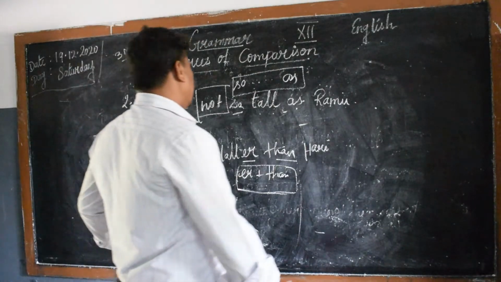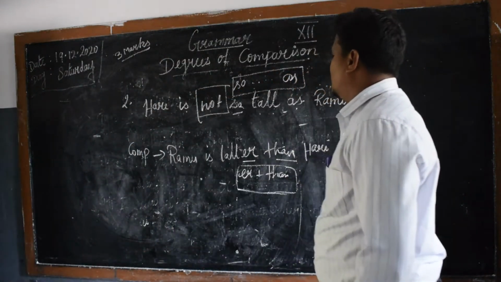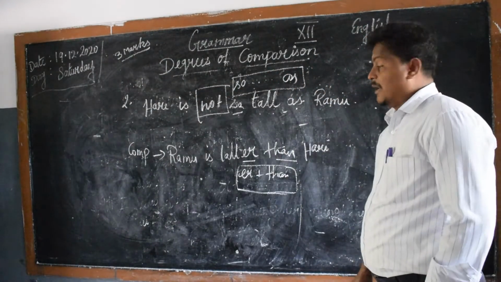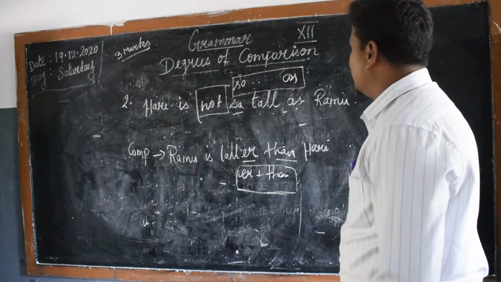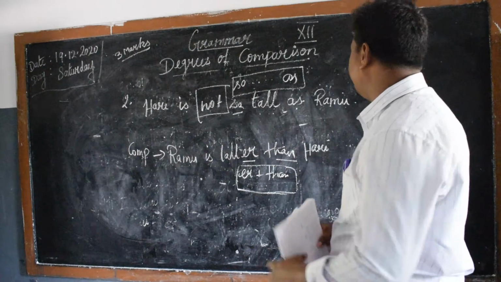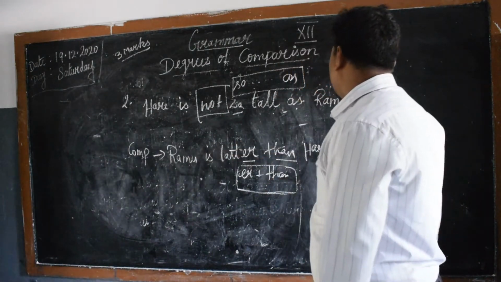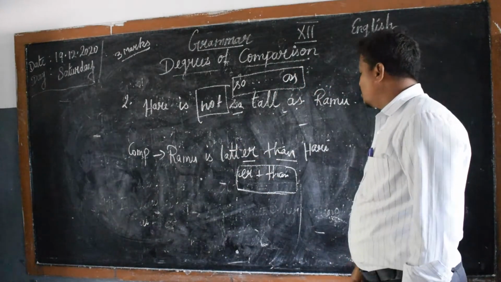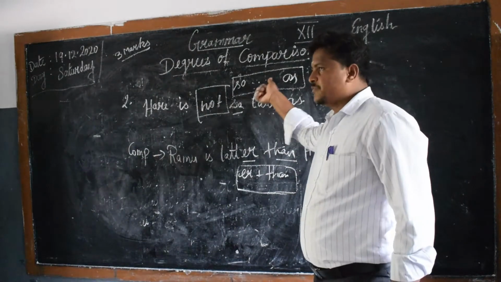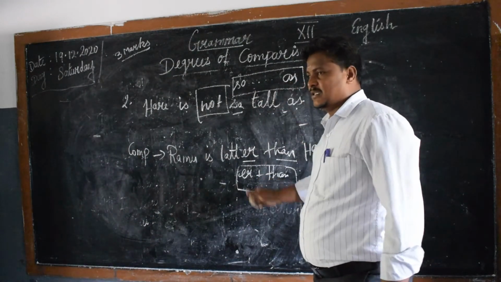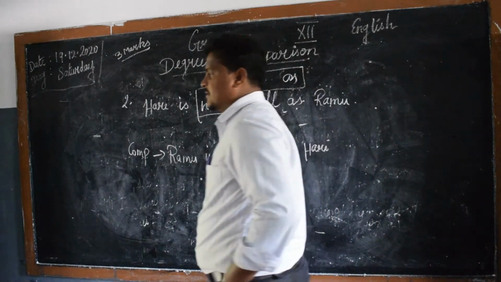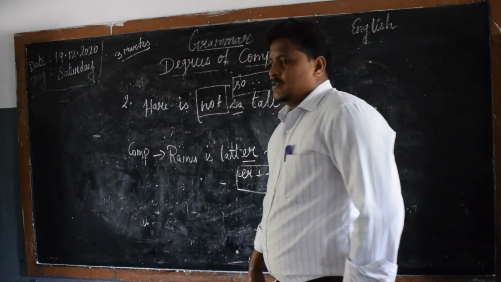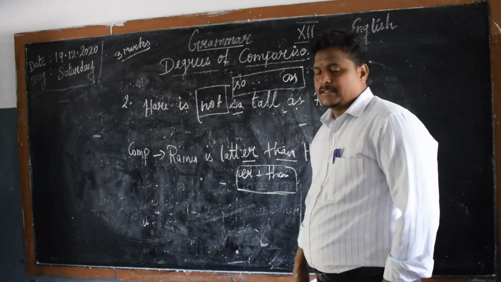See, Hari is not so tall as Ramu. Then while we change into comparative sentence, Ramu comes at the first and Hari goes last, and Ramu is taller than Hari according to our rule. So as and here ER plus than. It belongs to type 1 example. Just take a note of it. Kindly take a note soon.